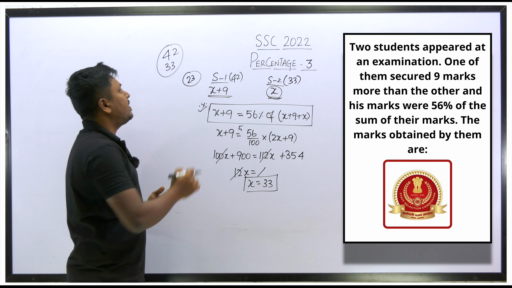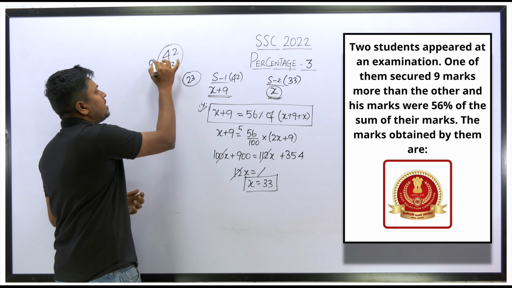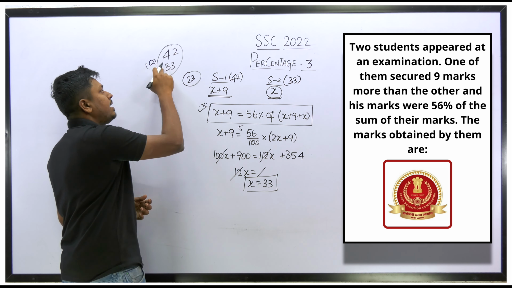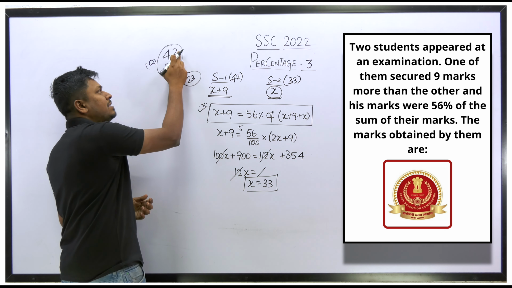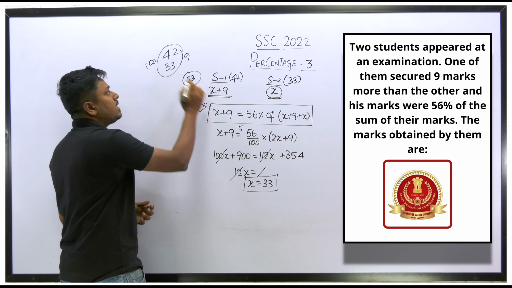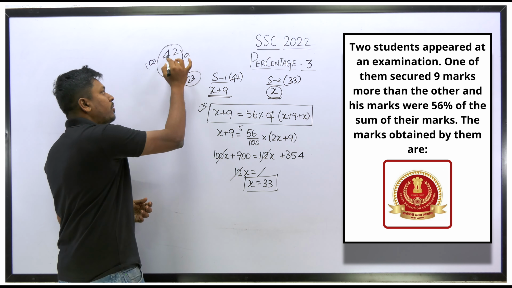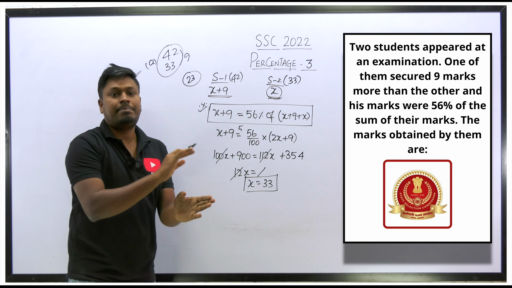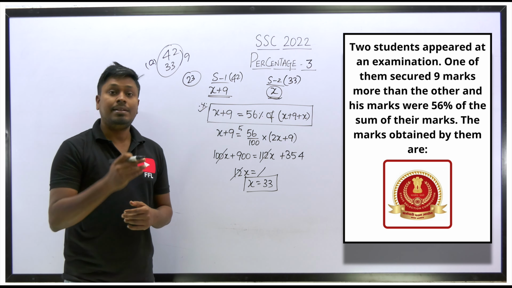I think so. Definitely this will be in one of the options, right? Option A, option B, something. So you can take any one of the options. You can just find what the difference is 9 and then find what is 56 percentage of these two numbers. So if both the numbers are equal, left hand side and right hand side equal, then that will be your answer.